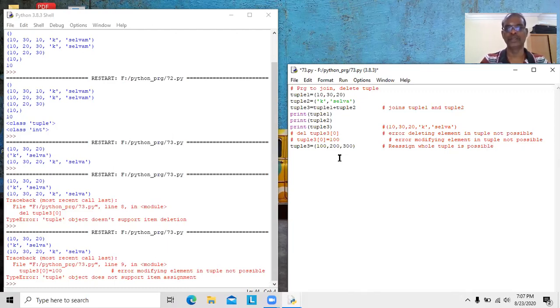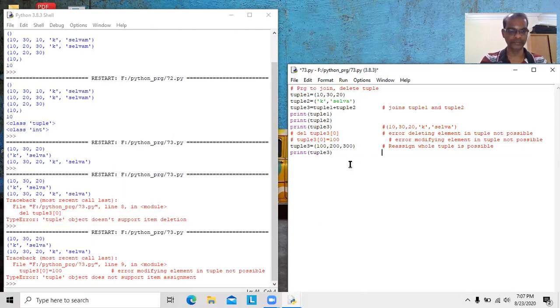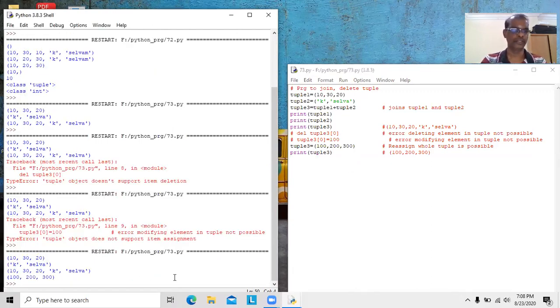It is possible. In this case, we already have one tuple 3. That tuple 3 will be deleted. Then a new tuple 3 will be created. In this new tuple 3, 3 values will be stored. That is the usage. Now we will see tuple 3. Now tuple 3 contains 100, 200, 300. See it here.